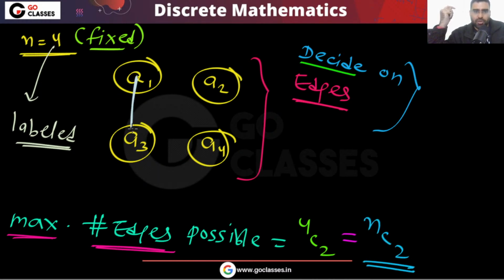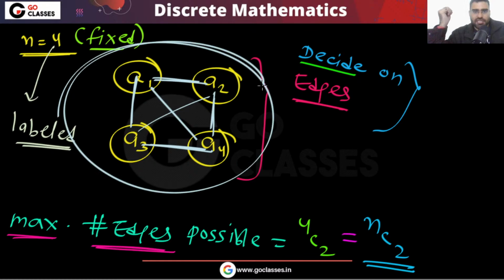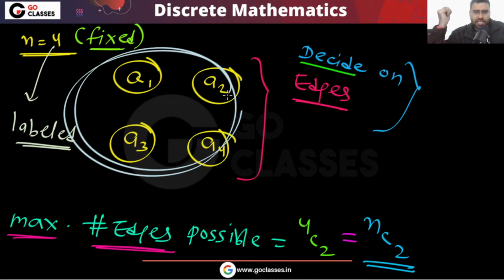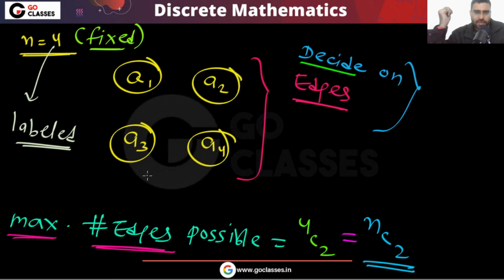So in this graph total 6 edges we can put, right? So I can say that the maximum number of edges that you can put is nC2. Just select any pair of vertices and make them adjacent.